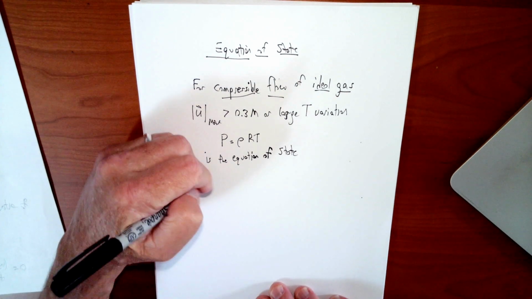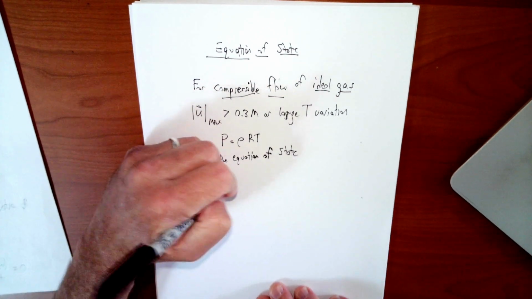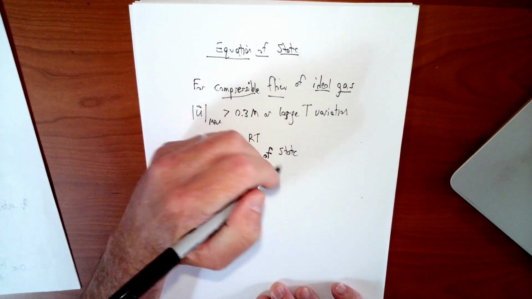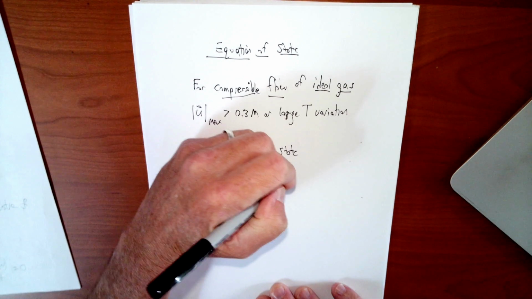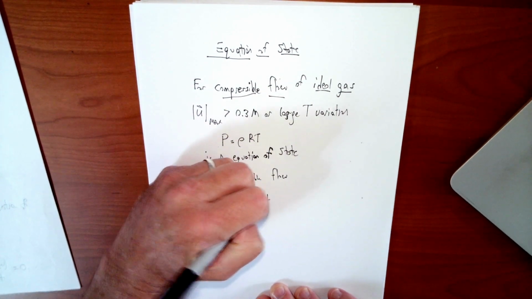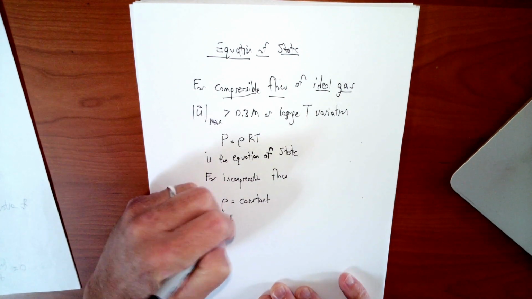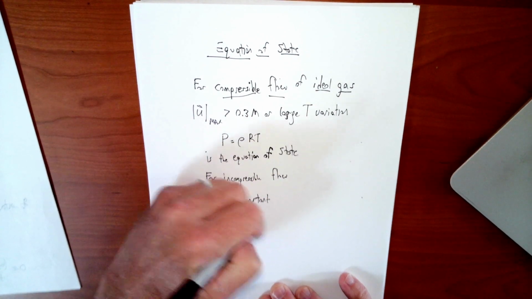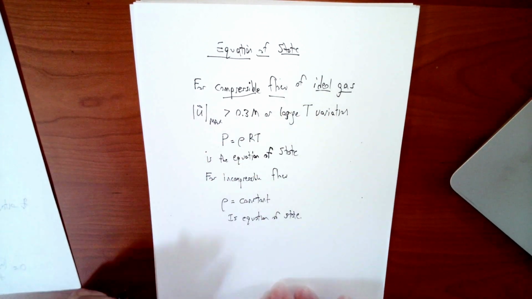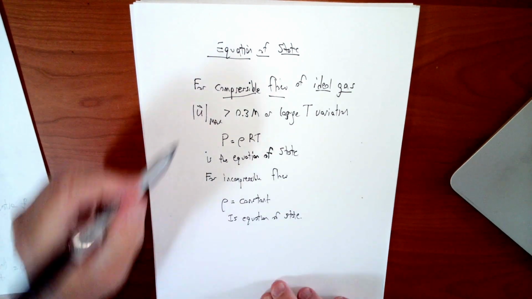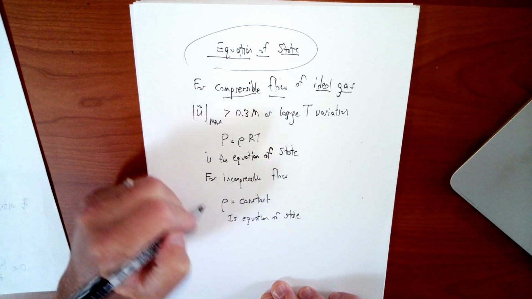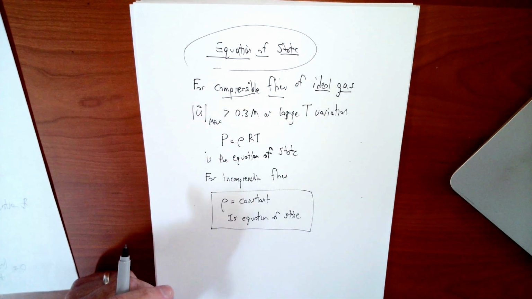However, as we have said countless times at this point, we often have incompressible flow. For incompressible flow, the equation of state is really boring, and we really just kind of ignore it. It's rho equals constant. That is the equation of state for incompressible flow. Barely even counts as an equation. So in incompressible flow, we really don't use the equation of state. As soon as we make the statement it's incompressible flow, rho is a constant.